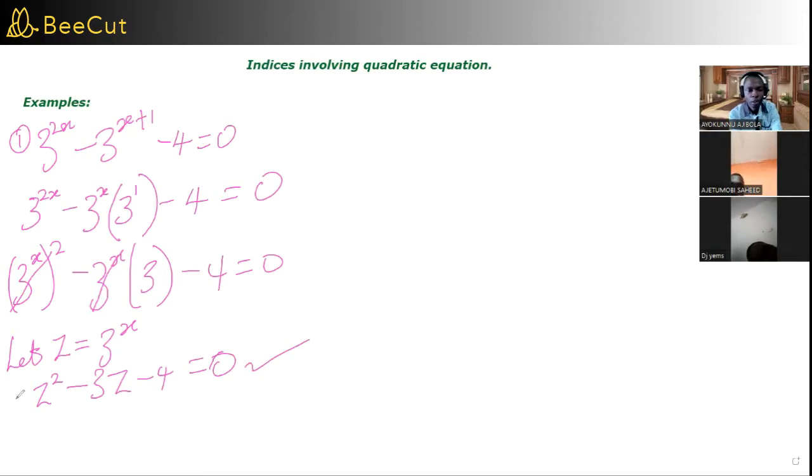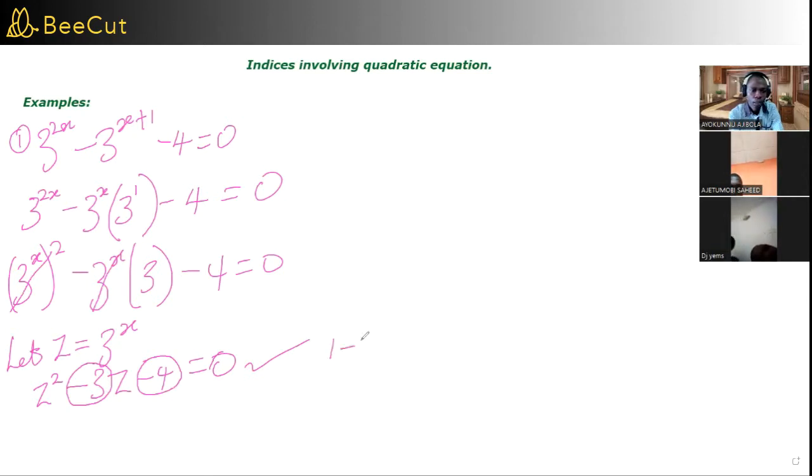At this point, if you don't know how to solve a quadratic equation, that is another question. But this is no longer indices, it is a quadratic until you solve it. Now, how do you solve this? Look for two numbers that multiply together to give you negative 4, and add together to give you negative 3. Those two numbers are positive 1 and minus 4.